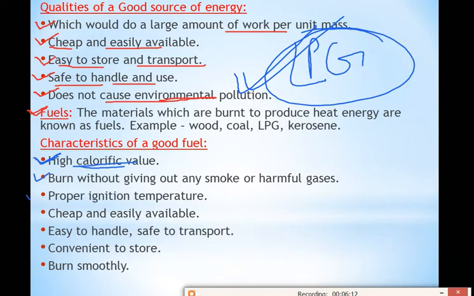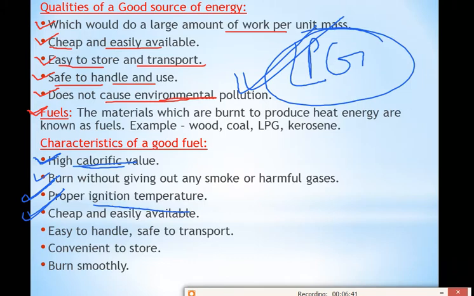Next, proper ignition temperature. The fuel should give us a proper ignition temperature also. Suppose you are burning a fuel, it is giving you heat, but that heat is not enough to cook the food. Correct? So it should give us a proper ignition temperature so that we can cook the food or use it according to our work. Cheap and easily available means cost should be less so that everyone can afford it. All the poor people, rich people, everyone could afford that fuel, and it should be easily available.